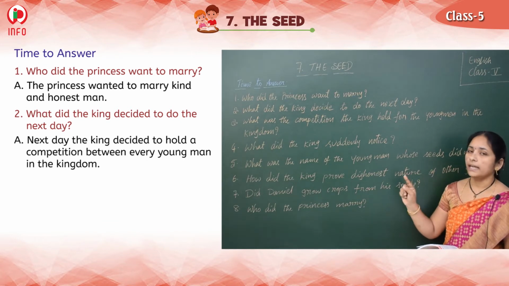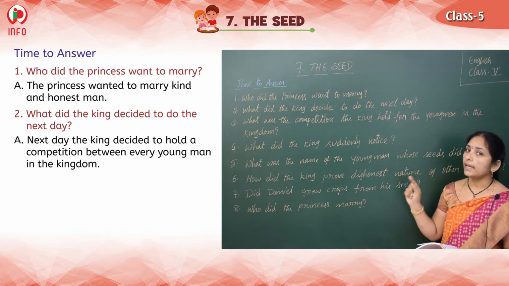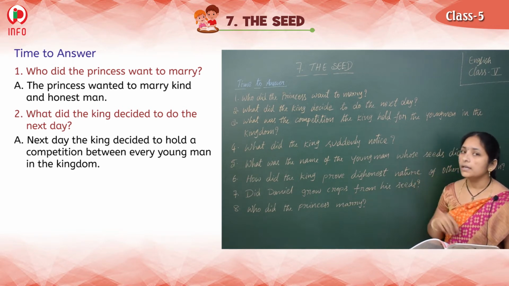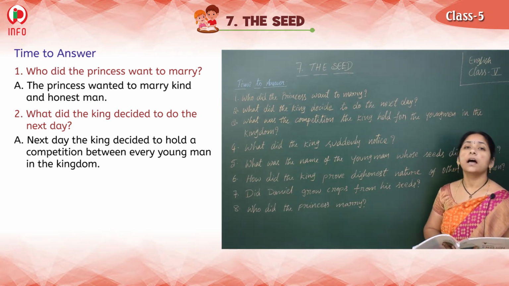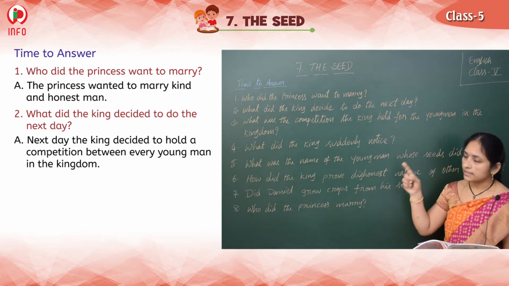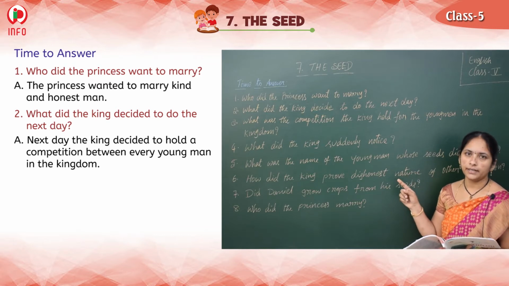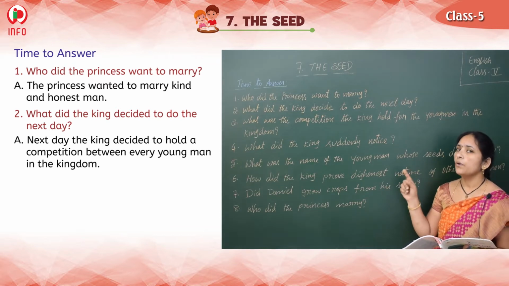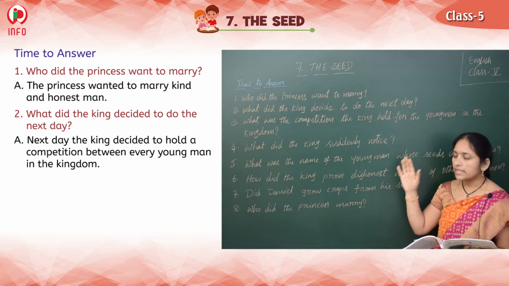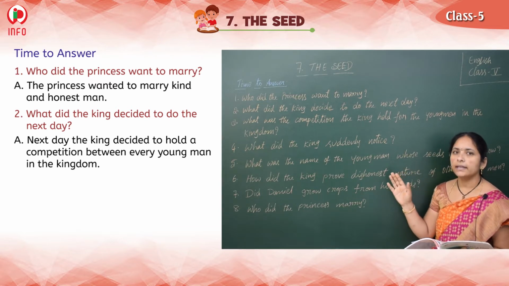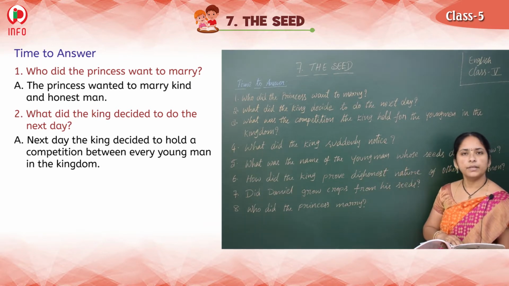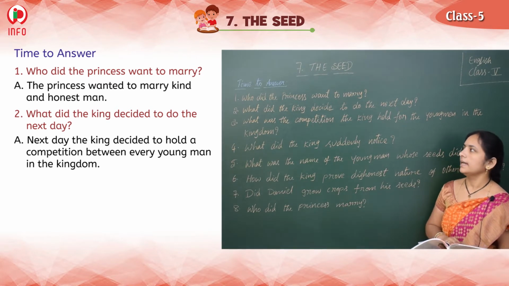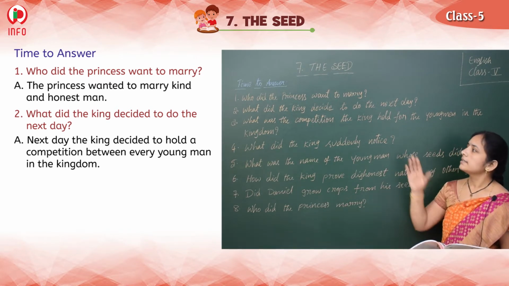The next day, the king decided to hold a competition between every young man in the kingdom. Right? Understood this one?